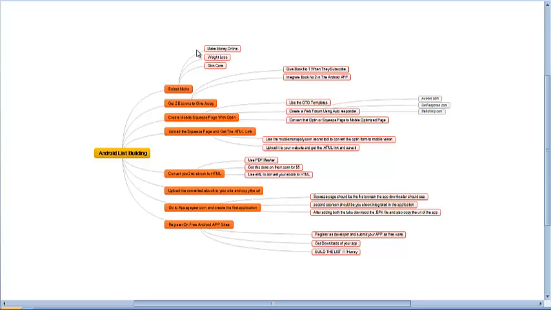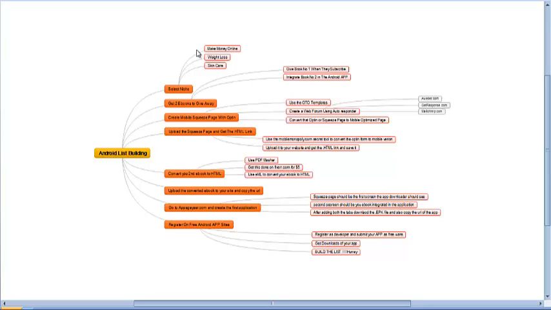Try to avoid that, because that has happened to me. I was using that strategy, and later I came to the conclusion that we need to provide value in the application. That's why it's better to integrate an ebook in the application. I'll show you how to do it, but let's move forward.